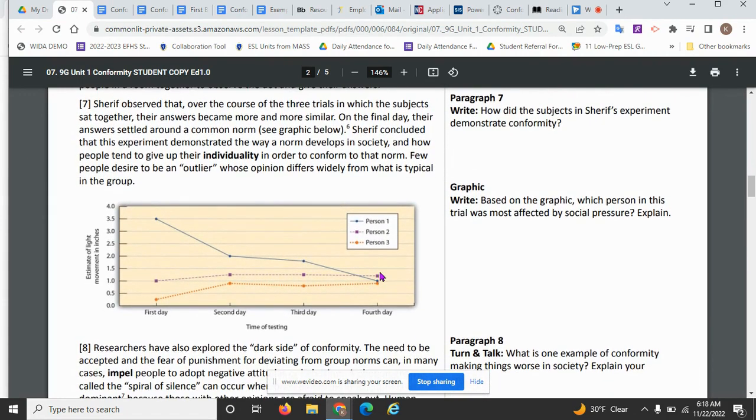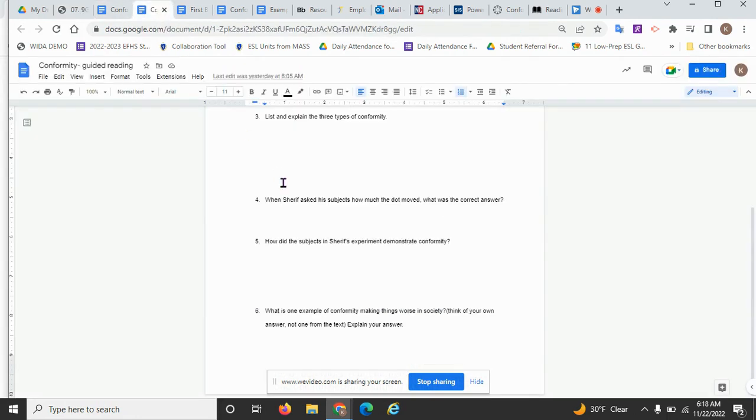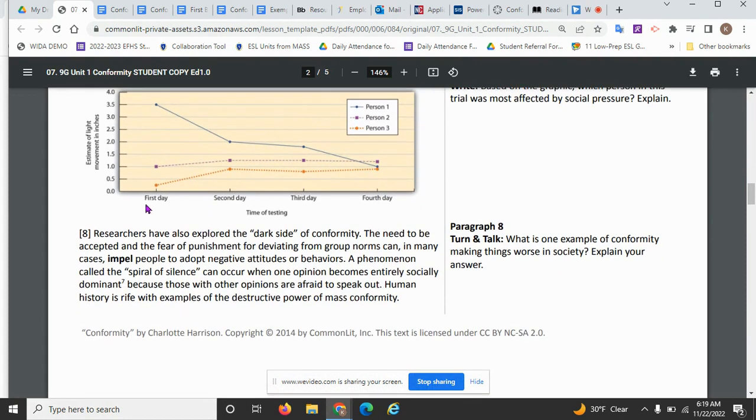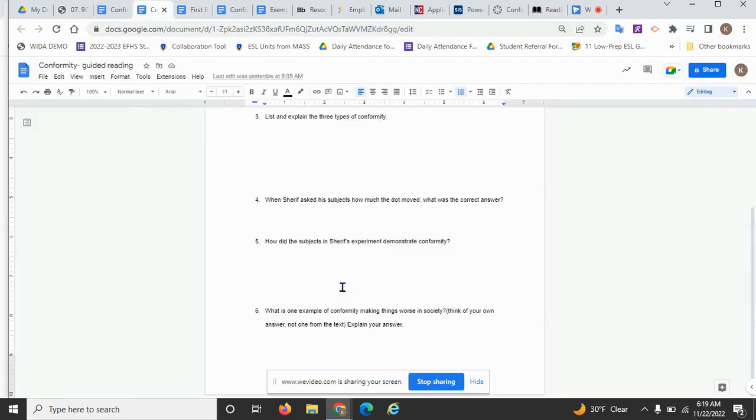So let's see, yes, we have a question right here. How did the subjects in Sharif's experiment demonstrate conformity? Well, we see that in this chart right here, and we also see that in this paragraph, because on the final day, the fourth day, their answers settled around a common norm. So their answers kept growing closer and closer together. All right, so pause the video and finish answering your question right here, question number 5.